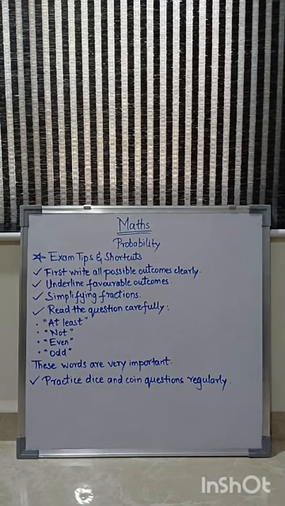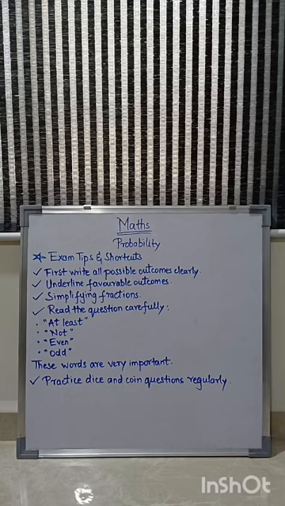Now time for the most important part of the chapter, exam tips and shortcuts. First point is, first write all possible outcomes clearly. Second, underline favorable outcomes. Third, simplify fractions. Fourth, read the questions carefully. These words are very important: at least, not, even, odd. And fifth, practice dice and coin questions regularly.